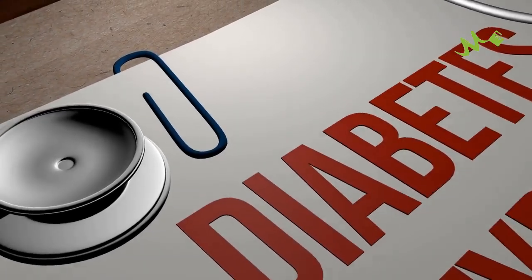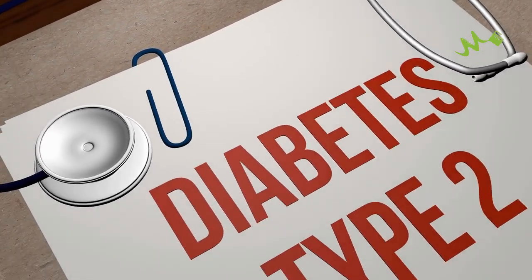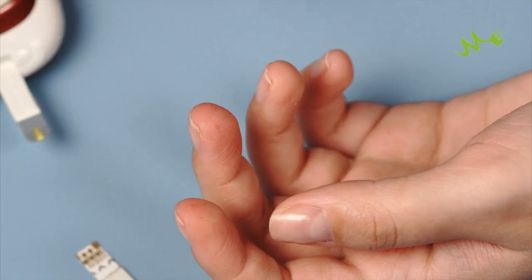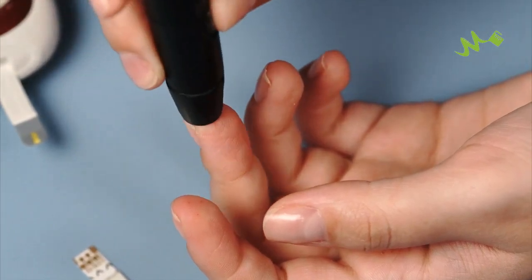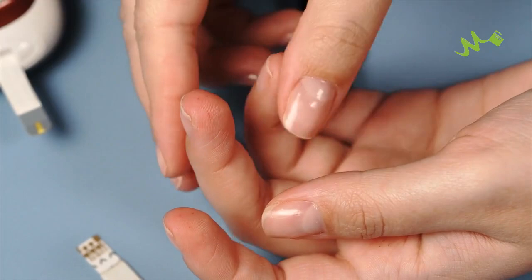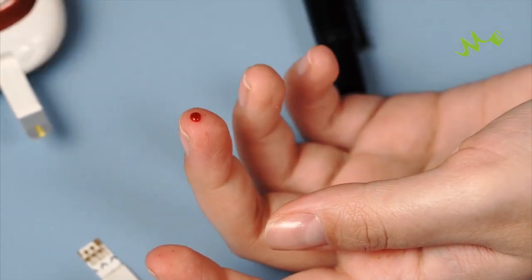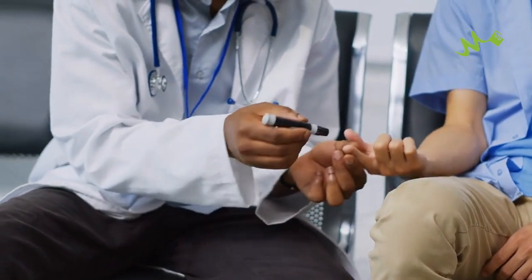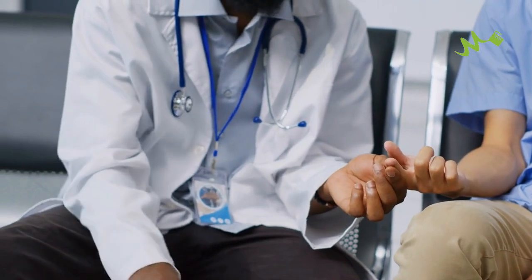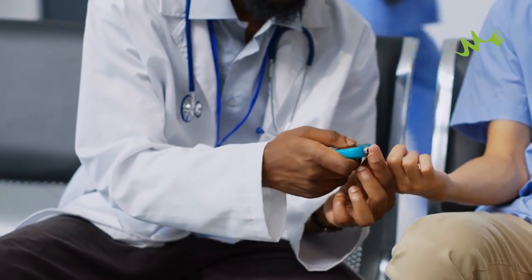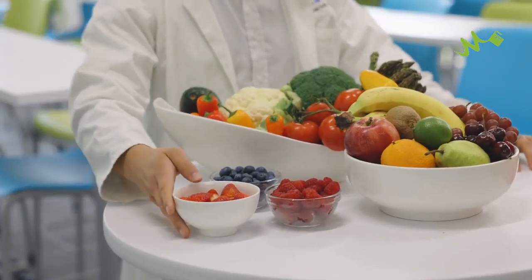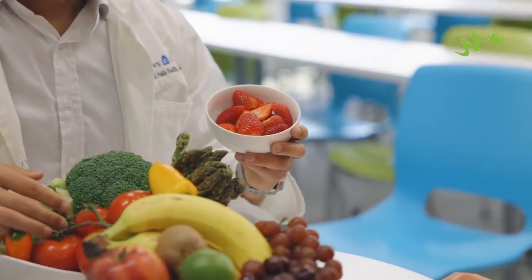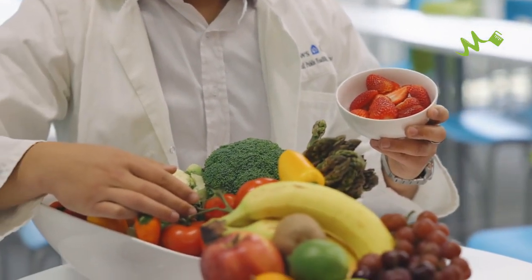MNT is crucial for diabetes management as it helps patients regulate their blood sugar levels, reduce the risk of complications, and improve their overall health. The primary goal of MNT for diabetes is to maintain balanced blood glucose levels by carefully monitoring the intake of carbohydrates, fats, and proteins. Various approaches, such as carbohydrate counting, glycemic index, and following a low-carb diet, can be used to achieve this goal. MNT for diabetes also involves educating patients about making healthy food choices, understanding portion sizes, and emphasizing the importance of carbohydrate counting.